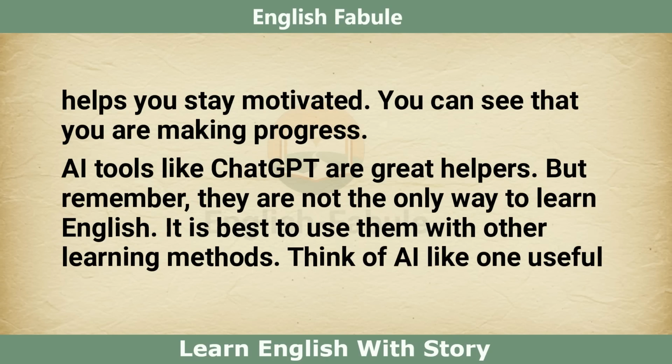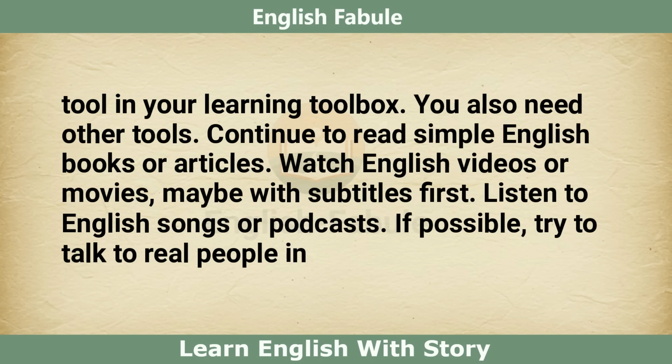AI tools like ChatGPT are great helpers. But remember, they are not the only way to learn English. It is best to use them with other learning methods. Think of AI like one useful tool in your learning toolbox. You also need other tools. Continue to read simple English books or articles.